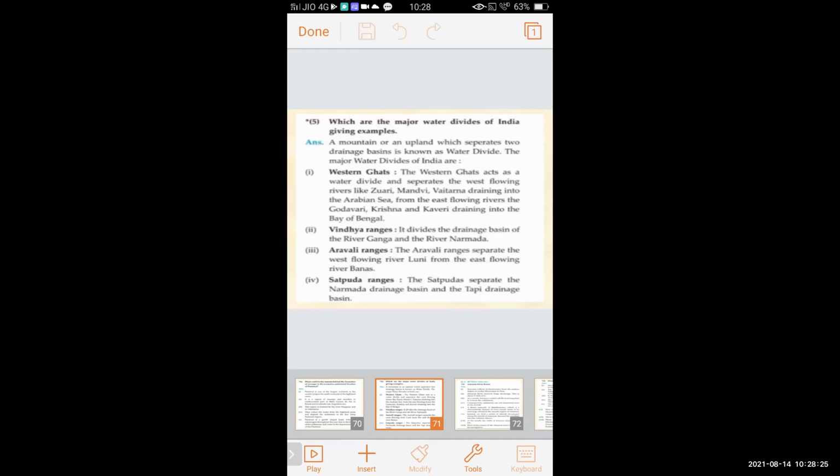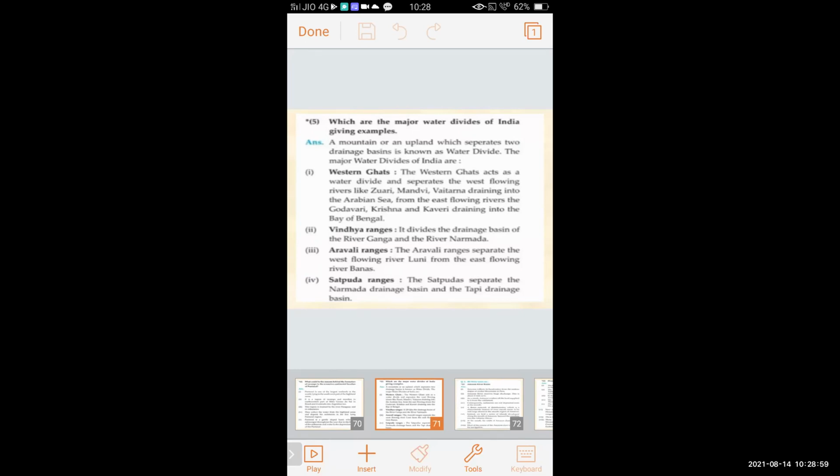Aravalli Ranges. The Aravalli Ranges separate the west flowing river Luni from the east flowing river Banas. Satpura Ranges. The Satpura Ranges separate the Narmada drainage basin and the Tapi drainage basin, meaning the Satpura Range divides the drainage of the river Narmada and the river Tapi.